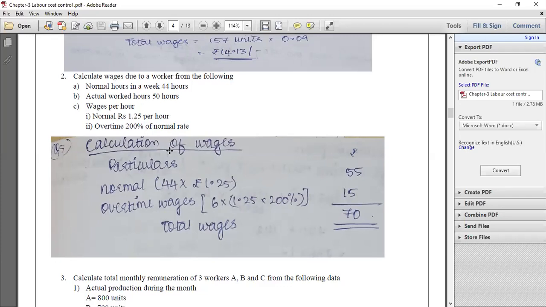So how do we have to do? Write a heading as calculation of wages, particulars and amount in rupees, make 2 columns. First we will find out the normal wages paid to the laborer, then we will find out the overtime wages. So how do you find out normal wages?